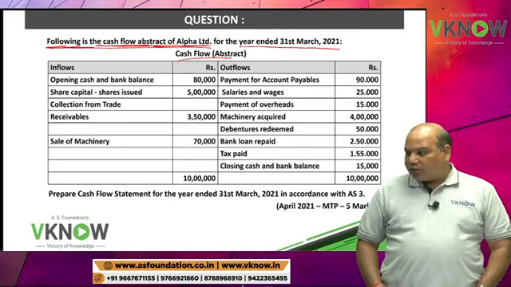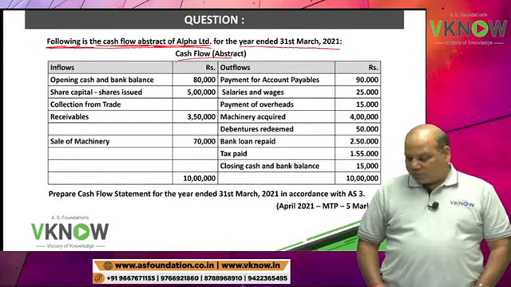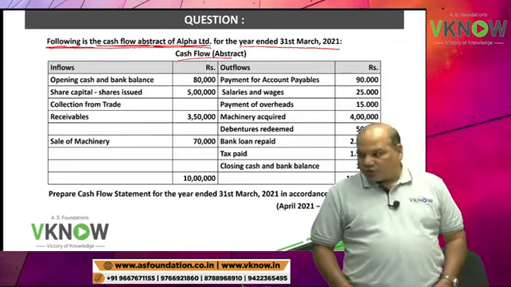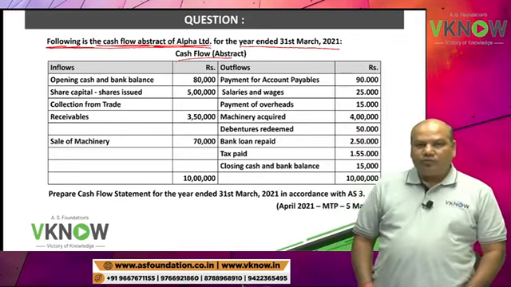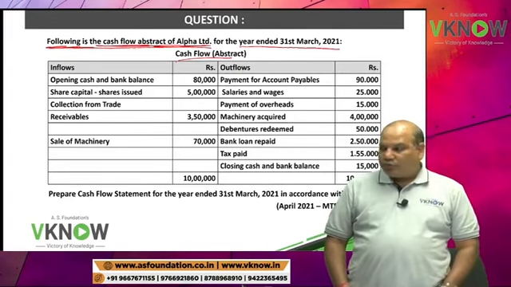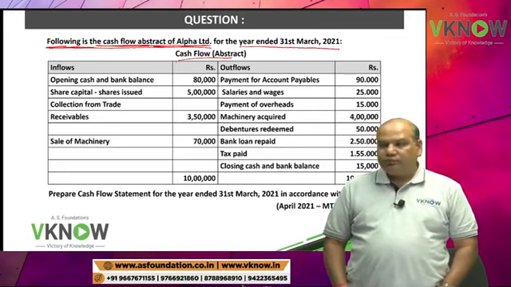Inflow side write down opening cash and bank balance 80,000. Then write down share capital issued 5 lakh.